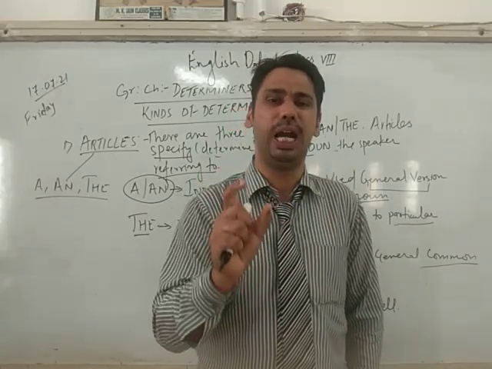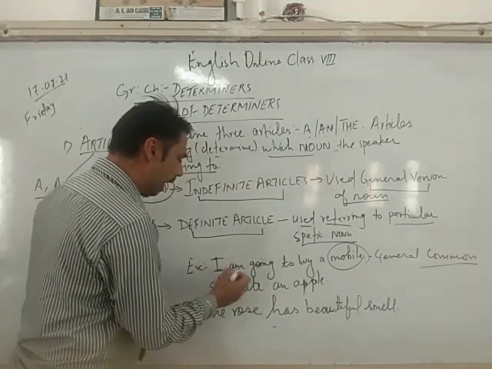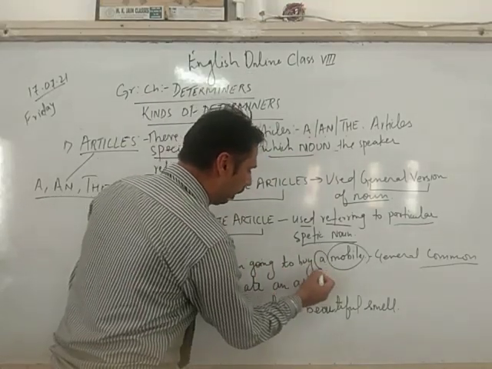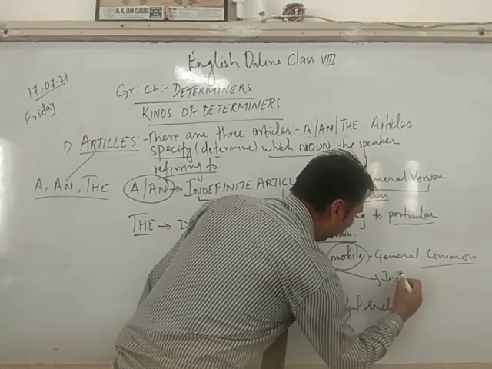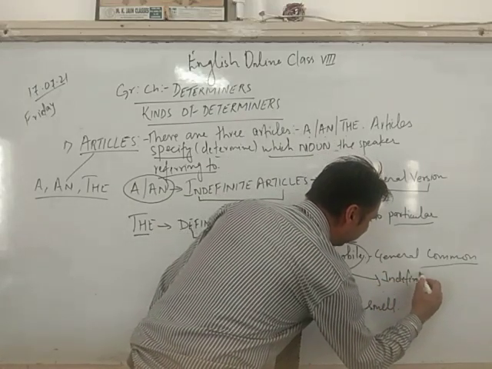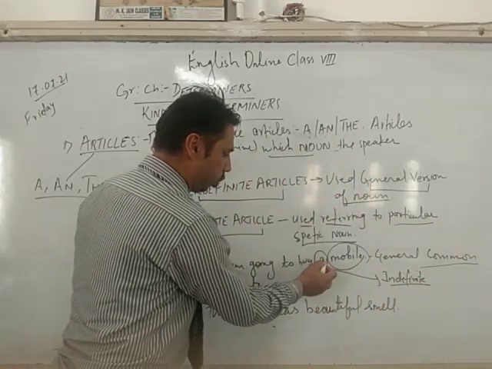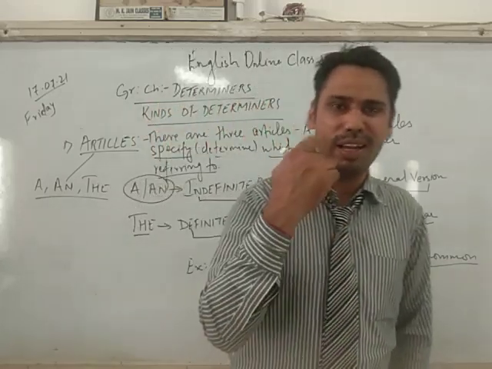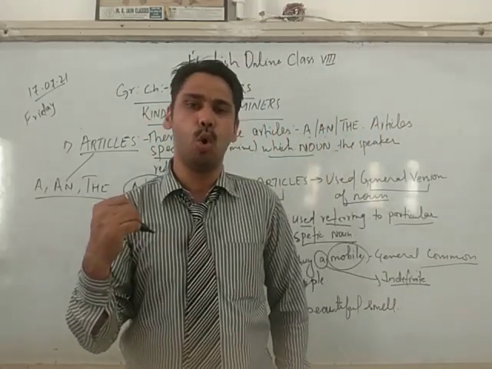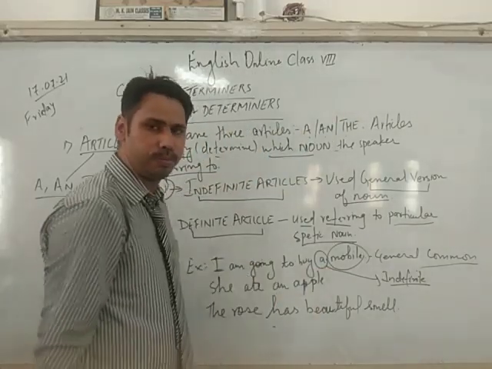I just use mobile. So mobile comes under my common and general noun. So what I said, I am going to buy a mobile. So a is my indefinite article, right? And a is used with the consonant sound like mobile, ma. So when we have the phonetic sound ma, mo, having the sound of a consonant, I use a.